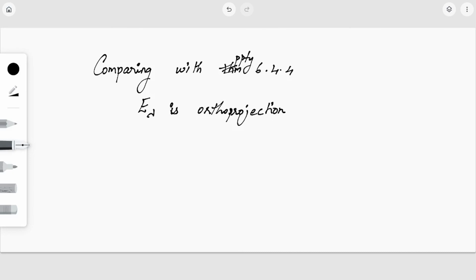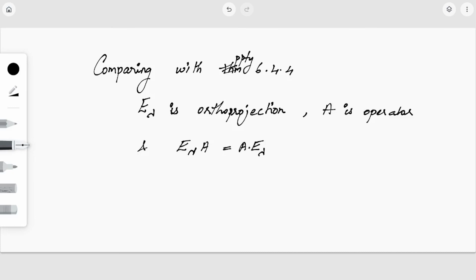E lambda is a projection, A is the corresponding operator, and we have seen that they commute, that is E lambda A is equal to A into E lambda.